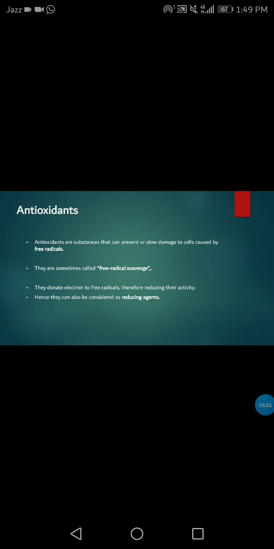Now, what is an antioxidant? Antioxidants are basically molecules that prevent the oxidation of other molecules. Antioxidants are chemicals that lessen or prevent the effect of free radicals. They donate an electron to a free radical, thereby reducing its reactivity. What makes antioxidants unique is that they can donate an electron without becoming reactive themselves.